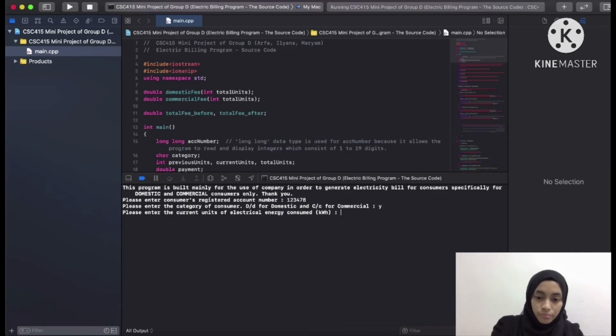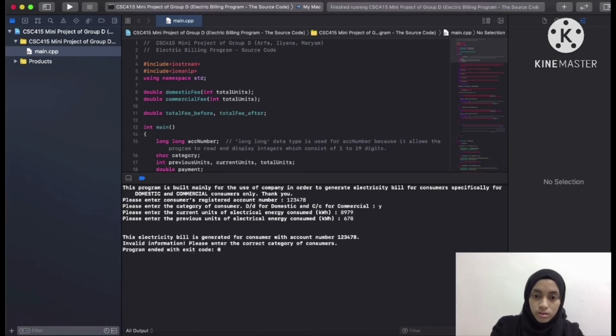You can see, and then let's say we enter any value here, and the output displayed on the screen is: the electricity bill is generated for consumer 123478. Invalid information, please enter the correct category of consumers. This program will not generate or calculate the electricity bill because I have entered the category of consumer as Y. We do not have category of consumer as Y. We only have capital D and small letter d, and capital and small letter c.